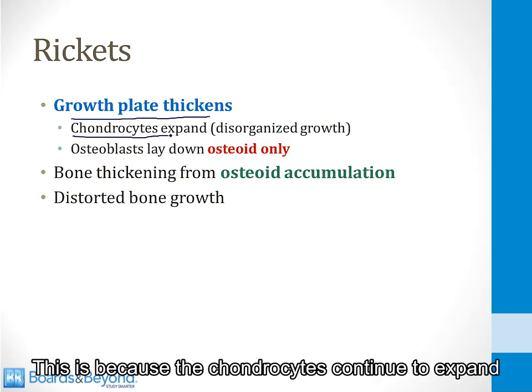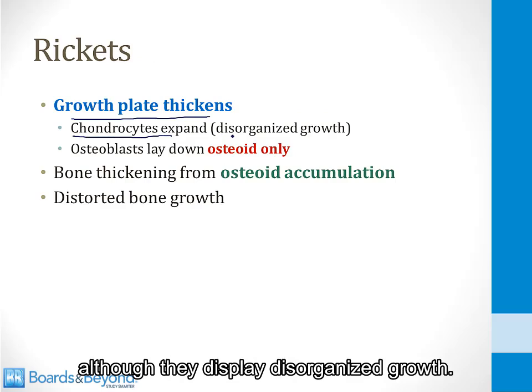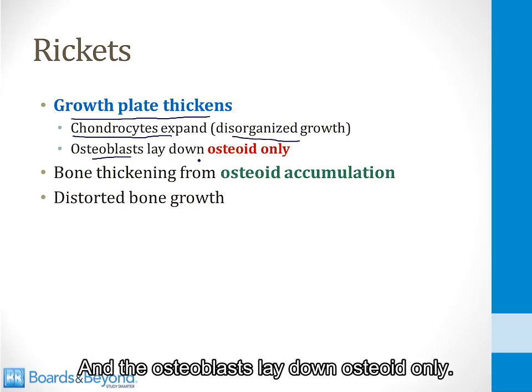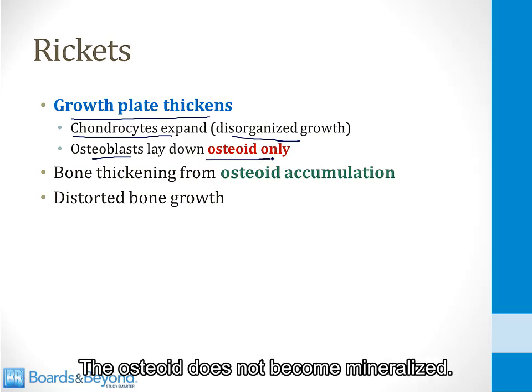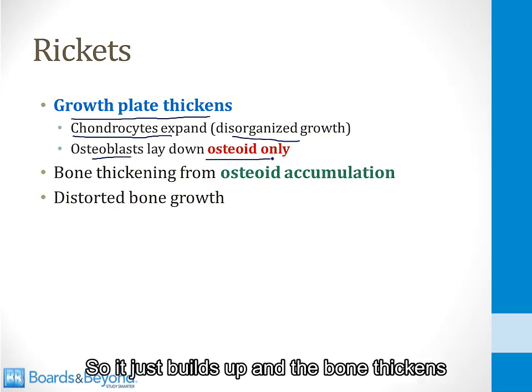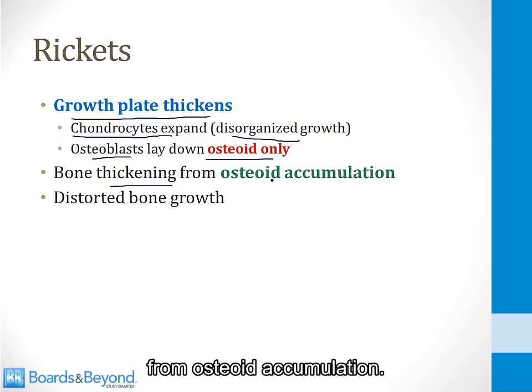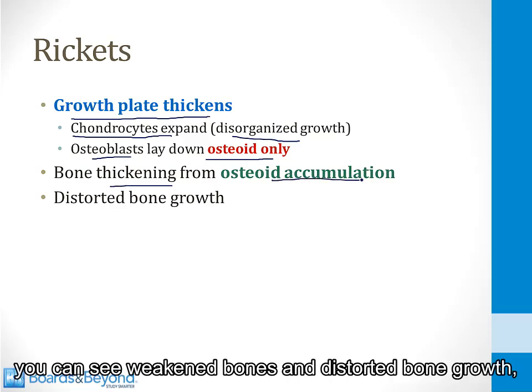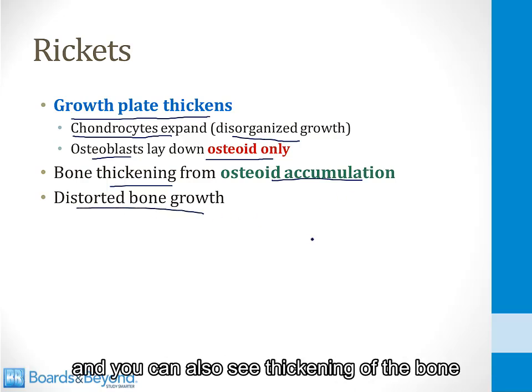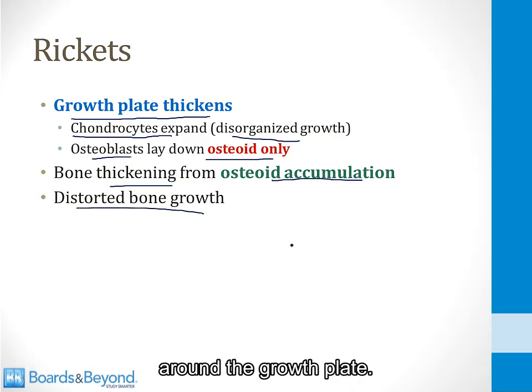In rickets, the growth plates in children will thicken. This is because the chondrocytes continue to expand, although they display disorganized growth, and the osteoblasts lay down osteoid only. The osteoid does not become mineralized, so it just builds up, and the bone thickens from osteoid accumulation. And for this reason, you can see weakened bones and distorted bone growth, and you can also see thickening of the bone around the growth plate.